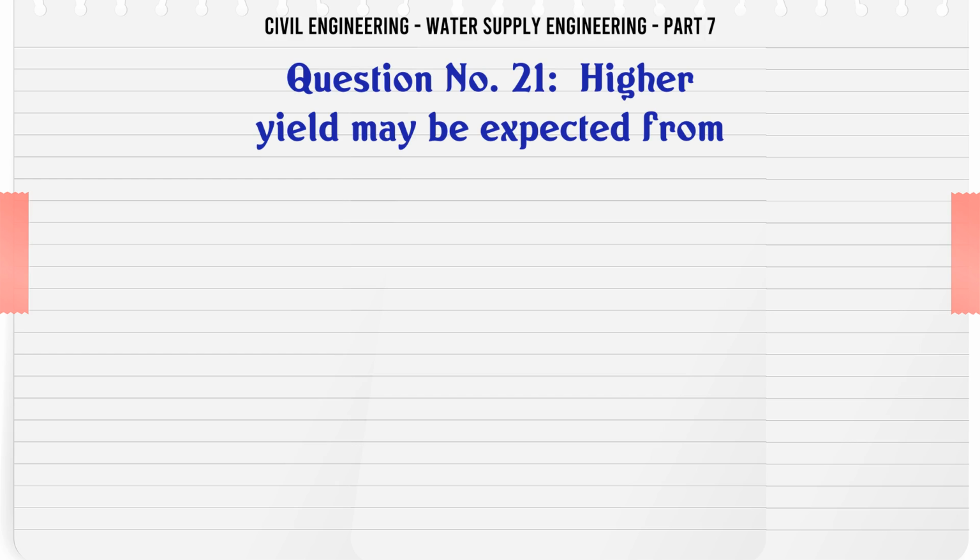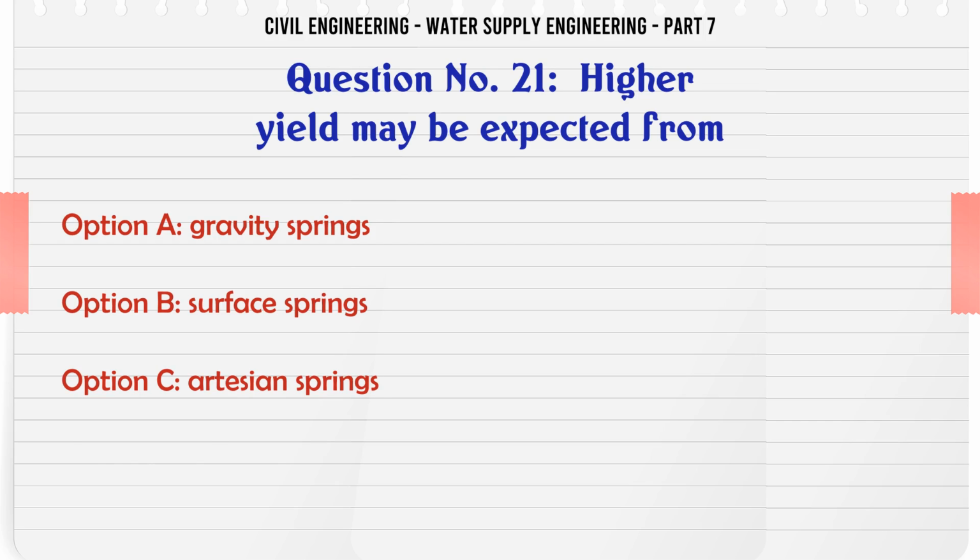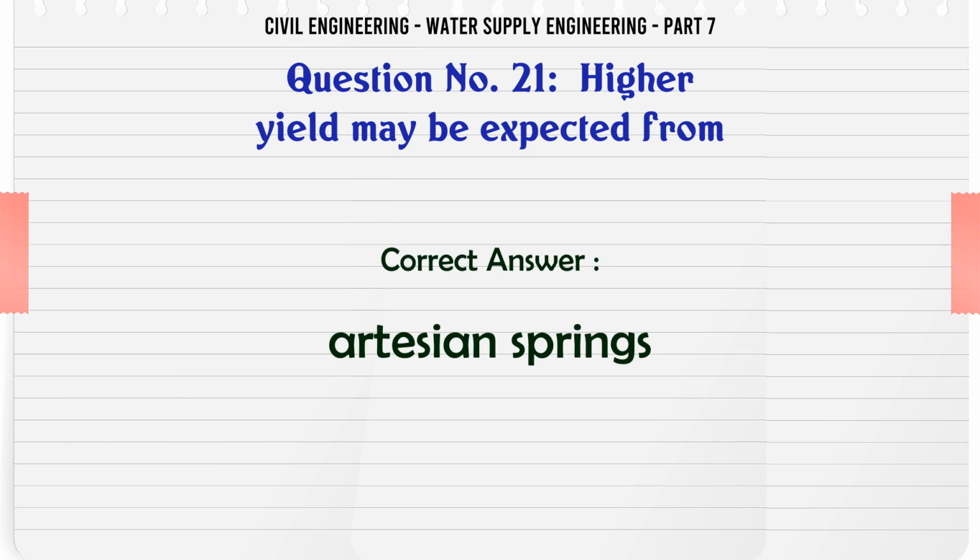Higher yield may be expected from A. Gravity springs, B. Surface springs, C. Artesian springs, D. All the above. The correct answer is artesian springs.